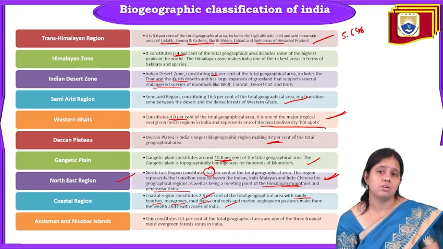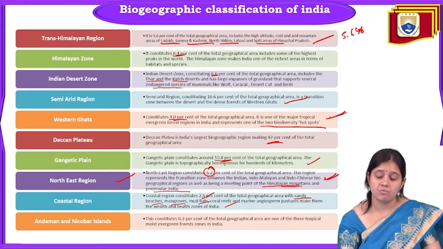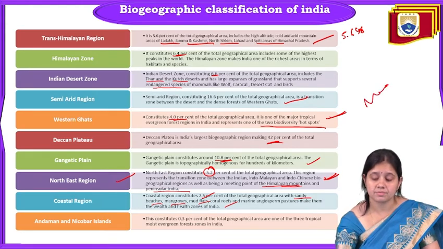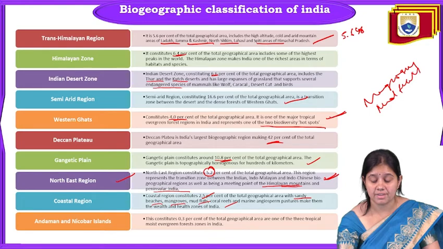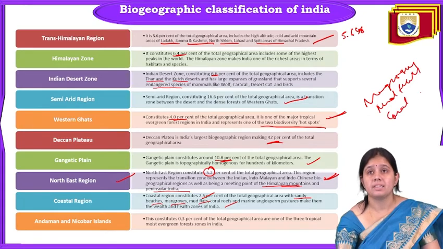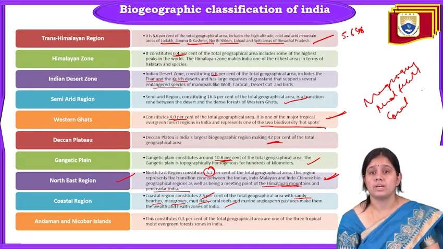Our coastal region has very rich biodiversity because we have mangroves, coastal mud flats, and coral reefs. All these are very highly productive ecosystems, with endangered species and endemic species also. Endemic means species that are rare to that place.